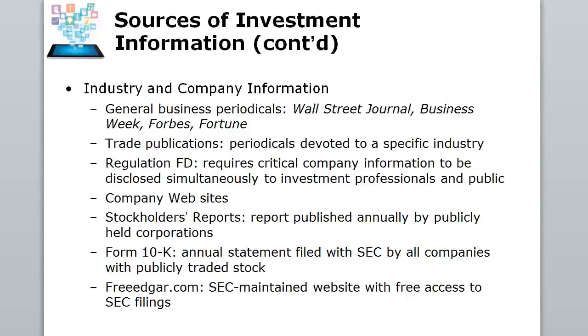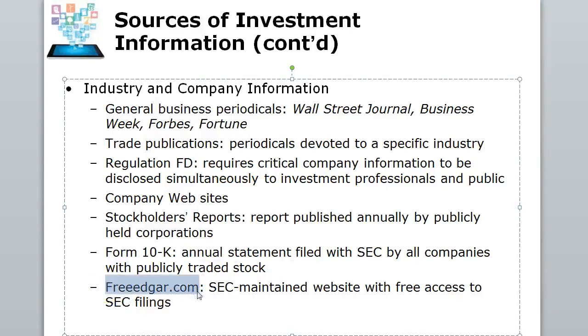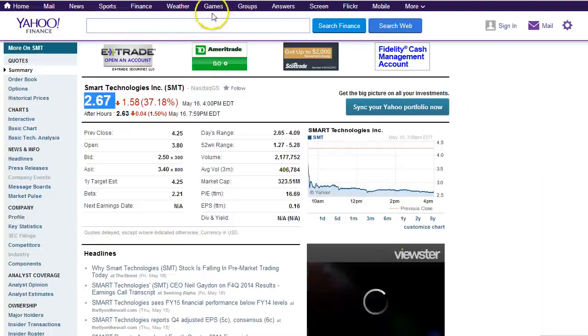Of course, you can get company information, again, from the Wall Street Journal, Fortune, Business Week, and company-specific websites. Regulation FD is fair disclosure, which means that any information a company releases has to be released publicly and at the same time. So company websites, like I showed you at McDonald's, will give you shareholder reports, 10-Ks, and 10-Qs. You can also go to freeedgar.com, another website that backs up all the SEC information, which is free to use.